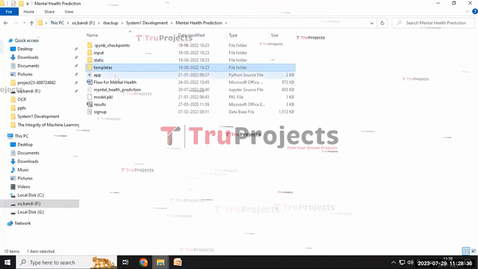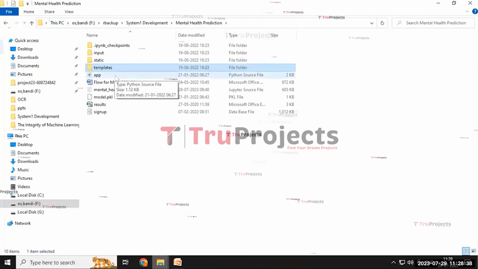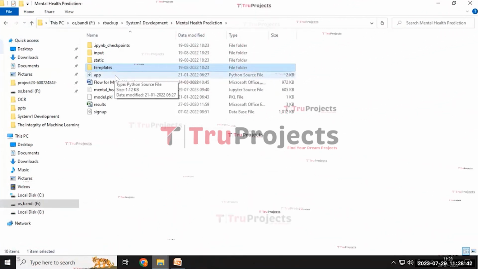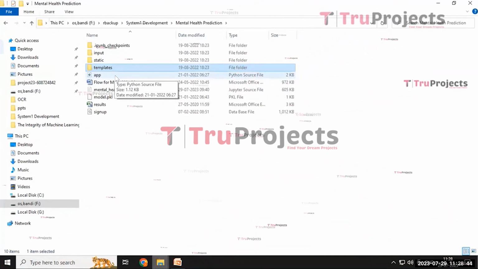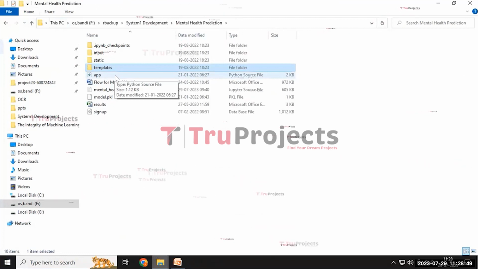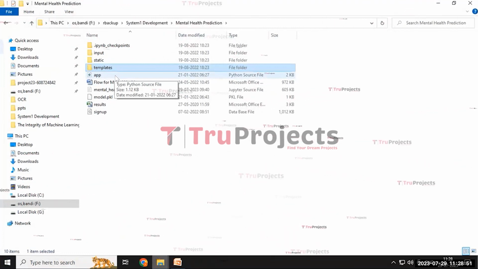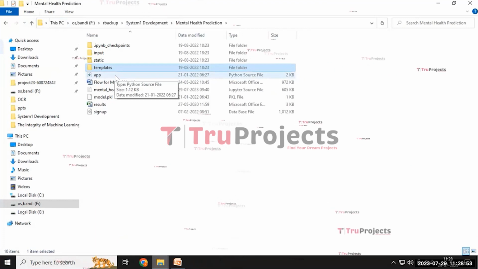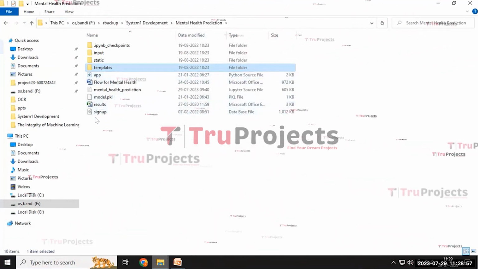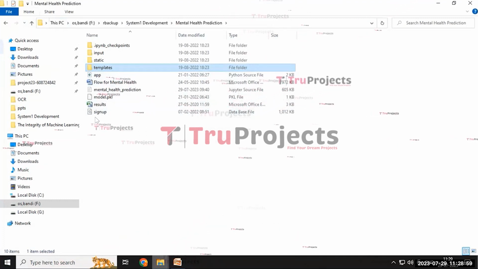And the app.py file likely contains the information related to the front-end logic. It includes the code written in Python that handles the server-side operations such as processing the user request, interacting with the database, and generating the dynamic content that is to be rendered in the HTML template. And the signup is a DB file that appears to be the database file used to store the user information.